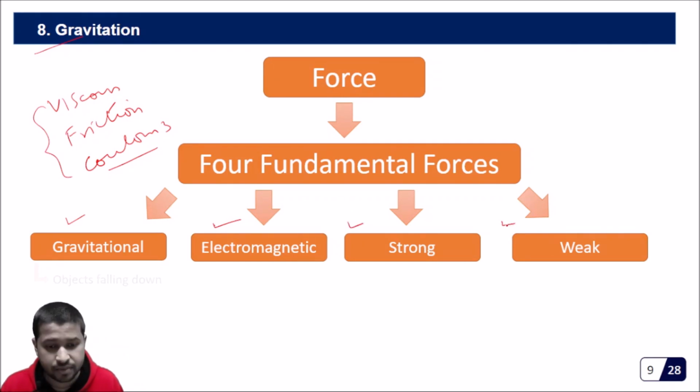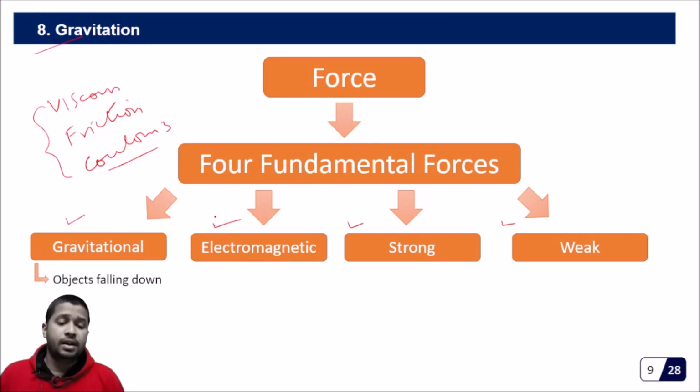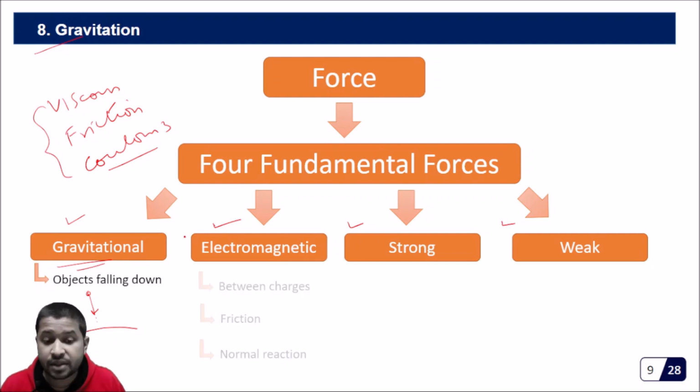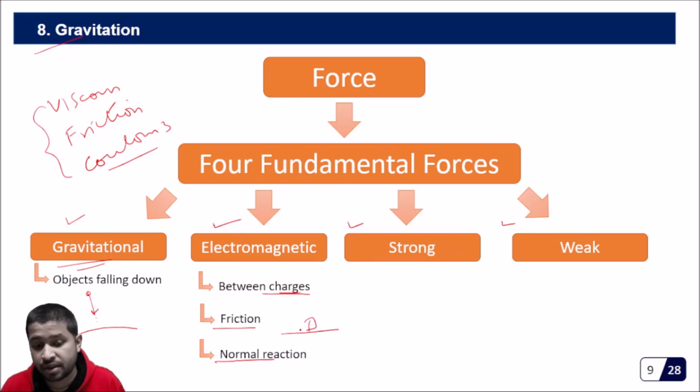I'll give examples of this. When this is the surface of the earth, and an object is falling down towards the surface, what is the cause? That is gravitational force. Examples of electromagnetic forces are forces between 2 charged particles given by Coulomb's law. Friction is an example of an electromagnetic force. A normal reaction: suppose you are keeping something on a table and its mg is acting downwards, you know that this table also exerts an equal and opposite force, which we call the normal reaction.